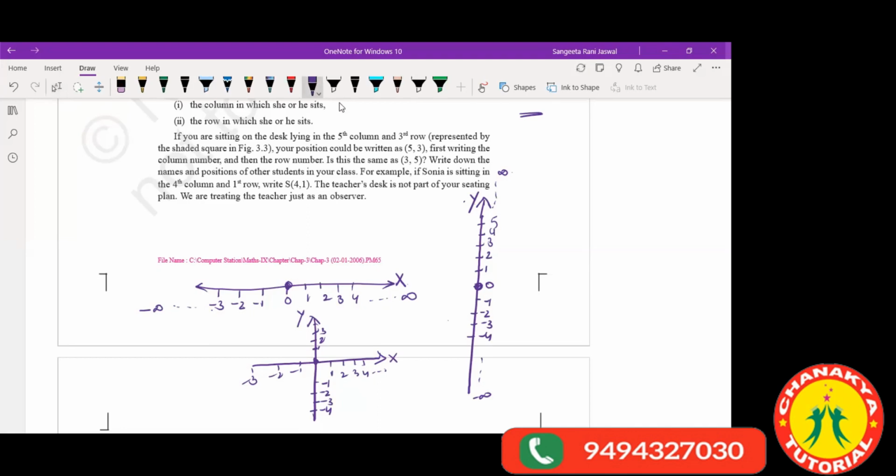Now, to find the location, how to find the location? When did it initially start? You know, there was a scientist, a mathematician, René Descartes. Once he was sleeping and he was just looking at the roof of the room. So he observed an insect roaming on the roof. We have also seen this many times, lying on the bed and just looking at the roof.